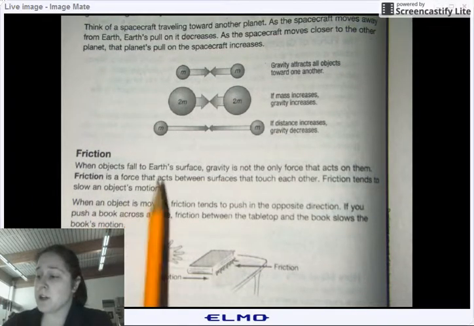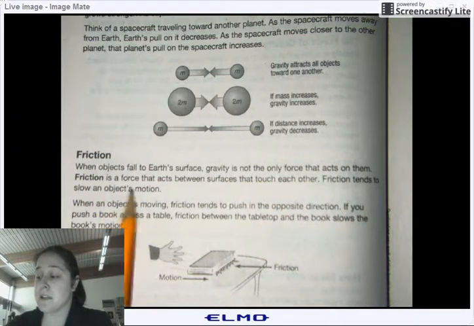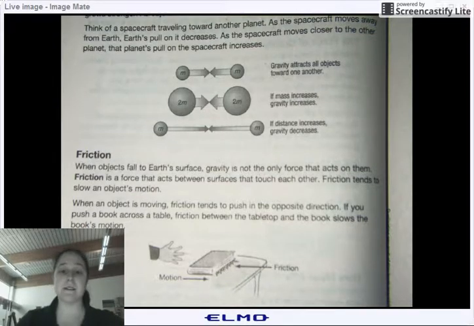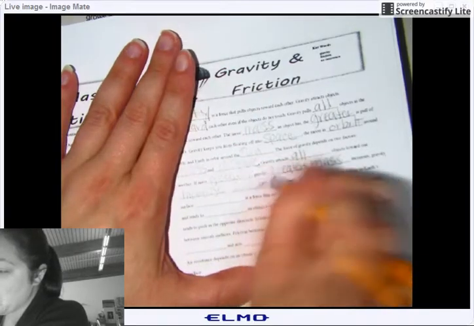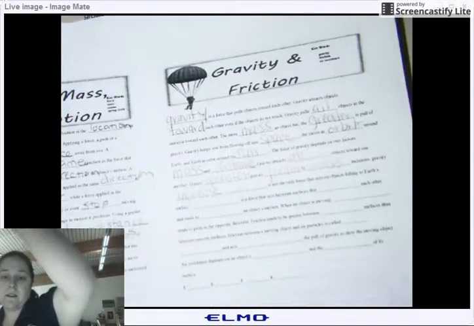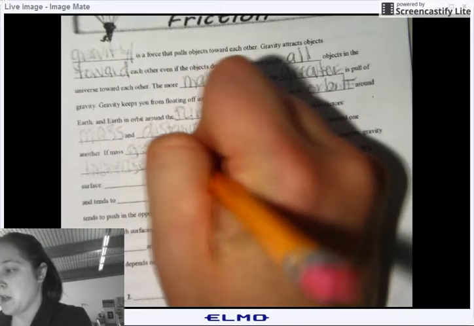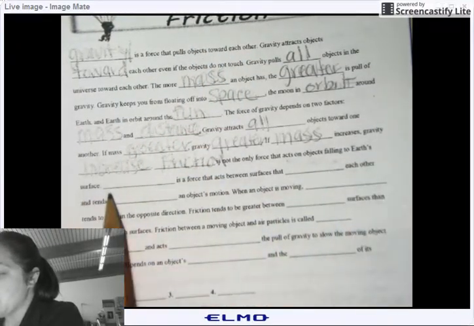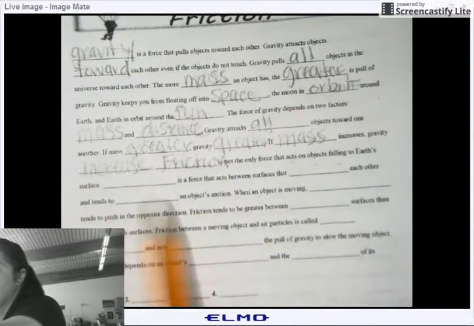When objects fall to Earth's surface, gravity is not the only force that acts upon them. Friction is a force that acts between the surfaces that touch each other. So I made a mistake. It's not mass. So this one's not mass right here. This one, we just read it. This one is friction. Friction is not the only force that acts upon objects falling to Earth's surface. Blank is a force that acts between the surfaces that blank each other and tends to blank an object's motion.